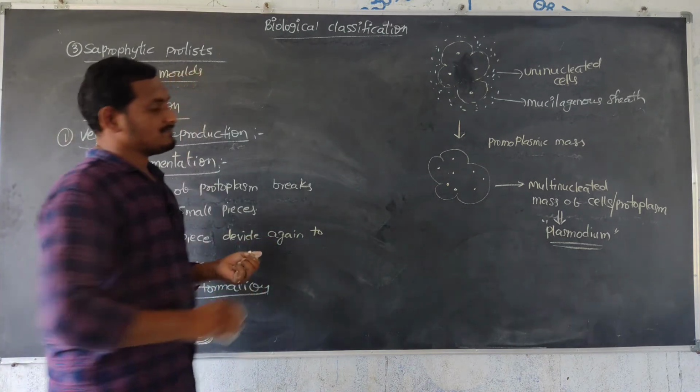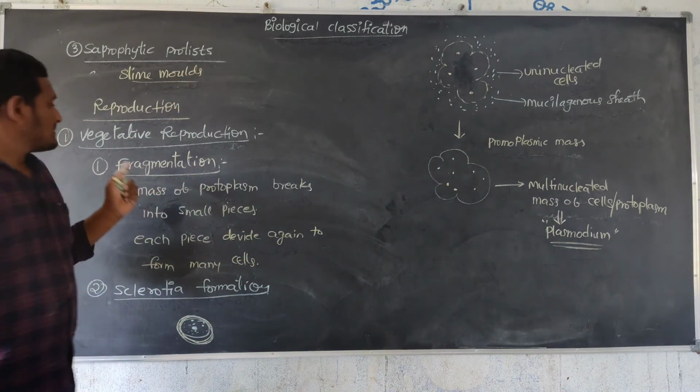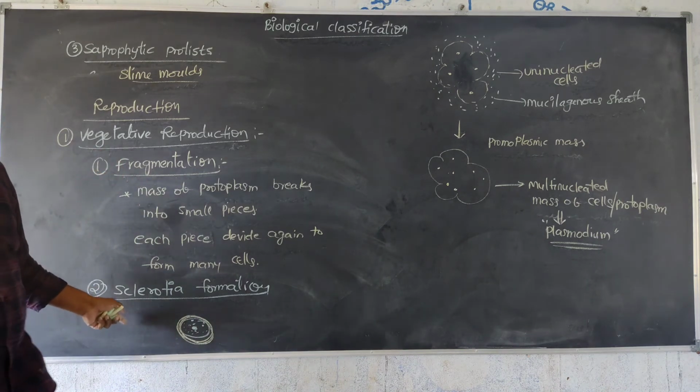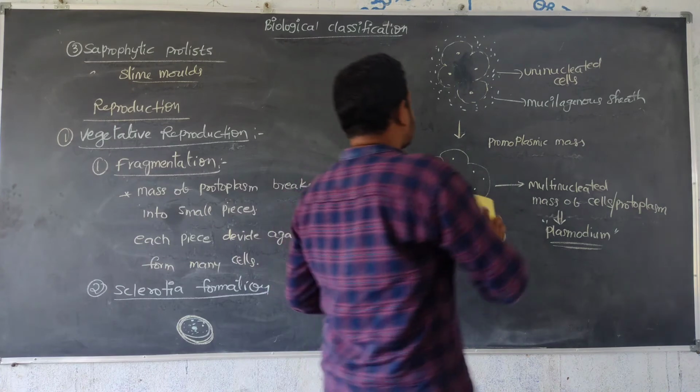Next, so vegetative method has two methods, one is fragmentation and the other is sclerotia formation, and third, the asexual method.